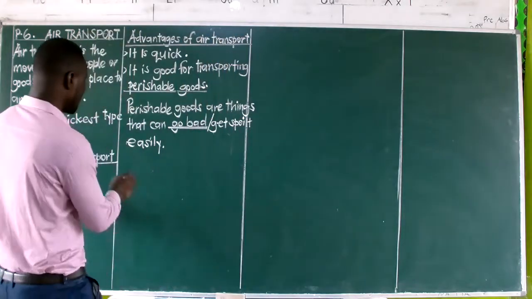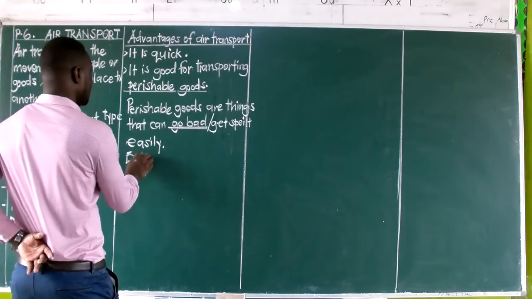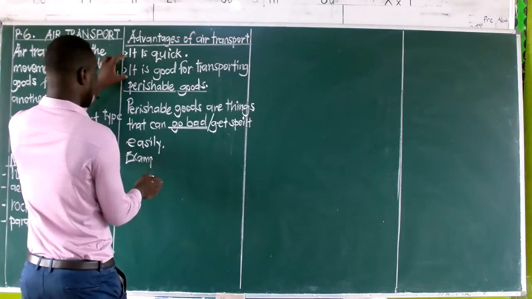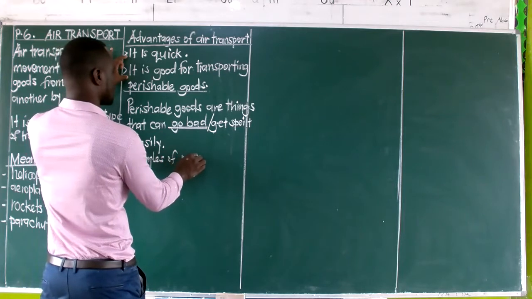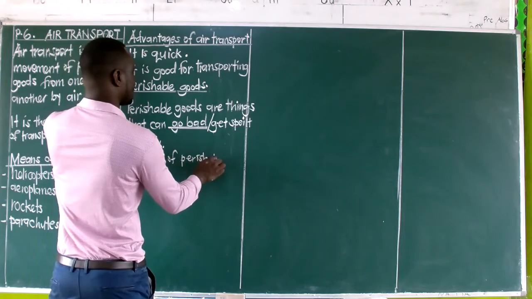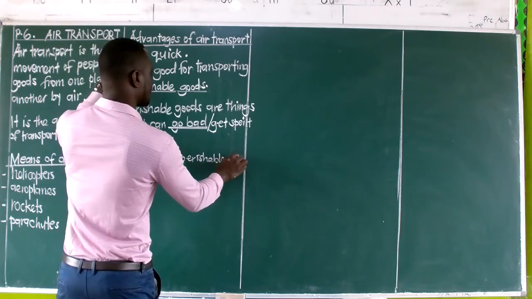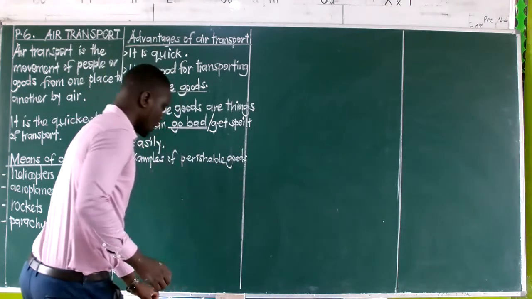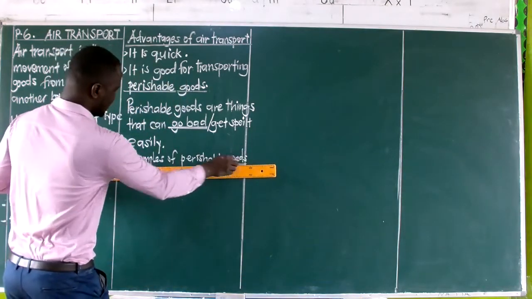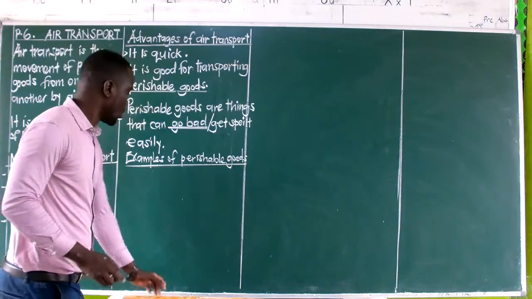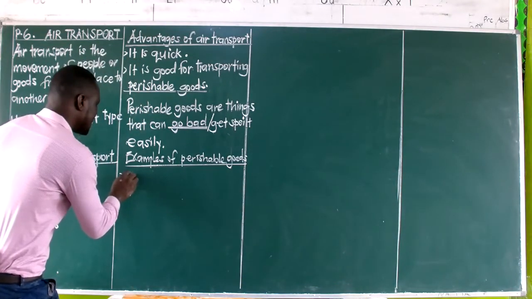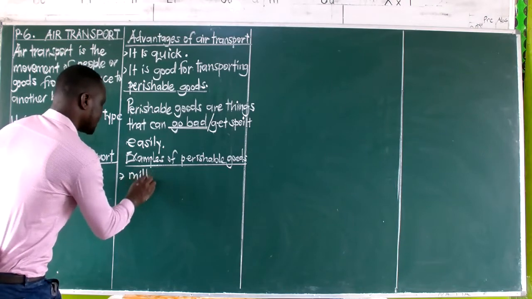So before we continue with other advantages, let us look at examples of perishable goods. Examples of such things which can go bad easily, things which can get spoiled within the shortest time possible. We shall be having items like milk.